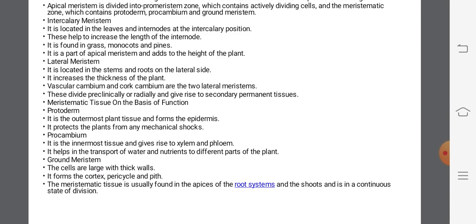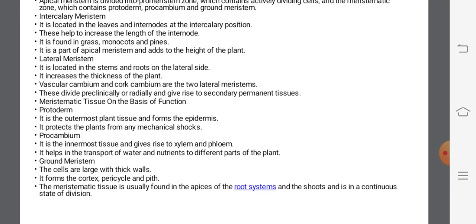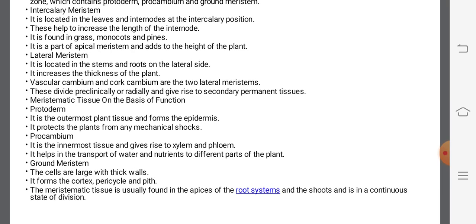Then the lateral meristem is located in the stem and the roots. The vascular cambium and cork cambium are the two lateral meristems. They develop from this meristem. And meristematic tissue, next, on the basis of function.